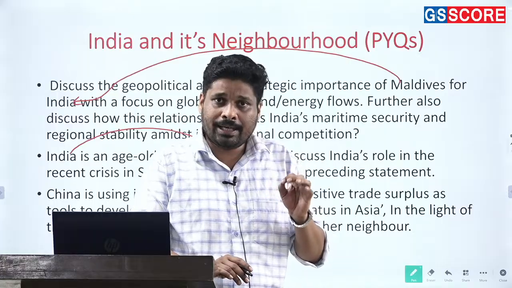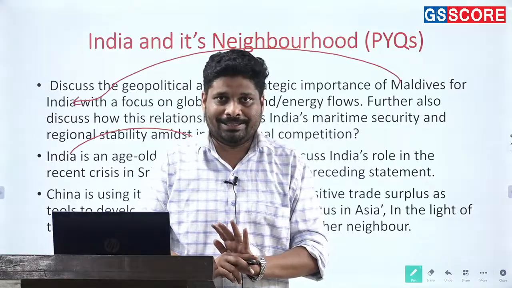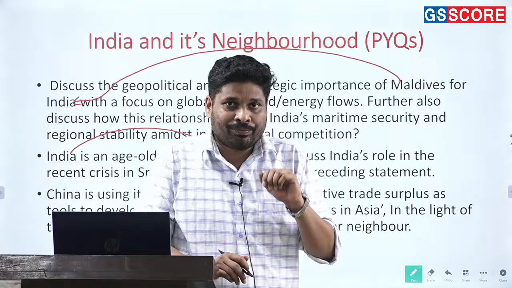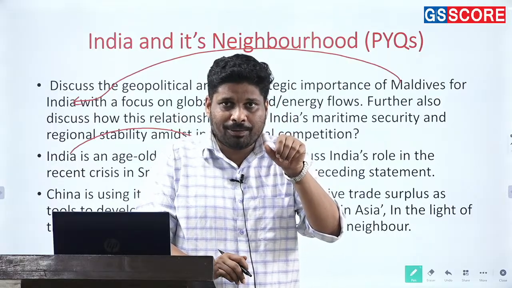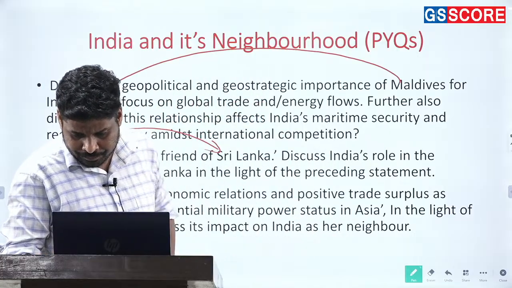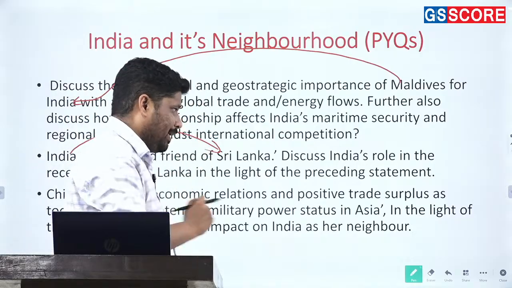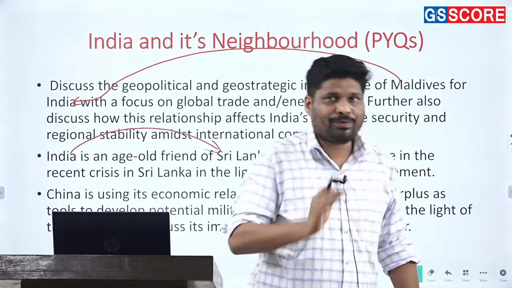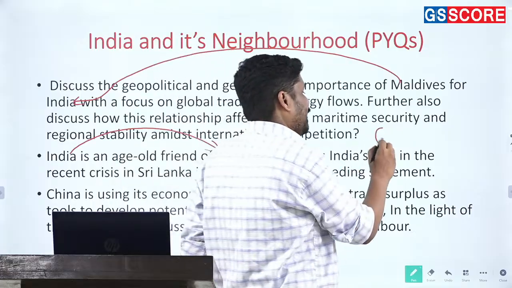Now this question, in a way, encapsulates the philosophy of IR as a subject for the purpose of the mains examination. Why am I saying this? From the point of view of IR, the general bird's eye view that has to be taken into consideration is how any event, how any act of a particular country, how any act of an international organization affects India.